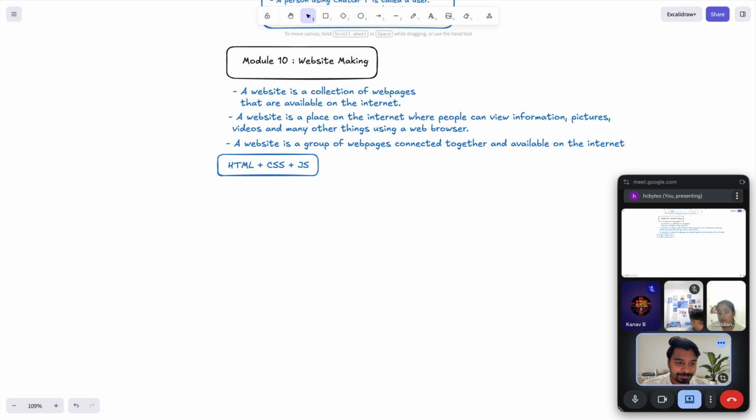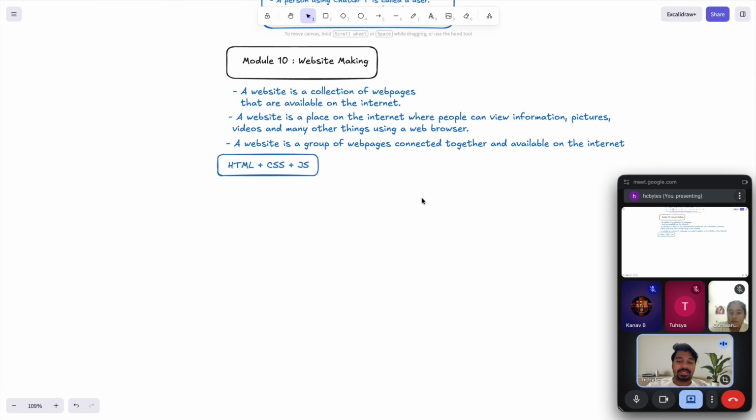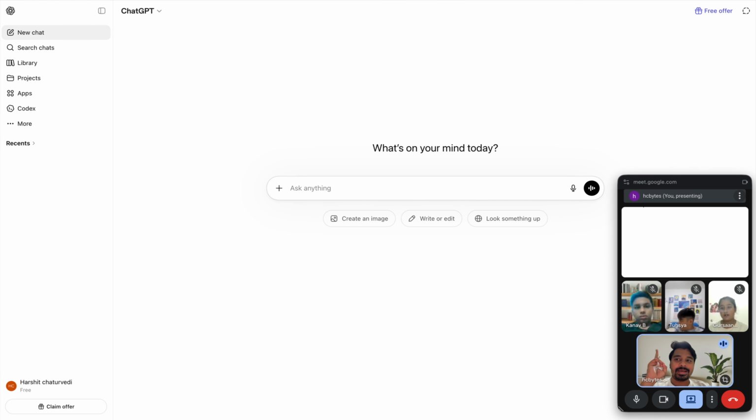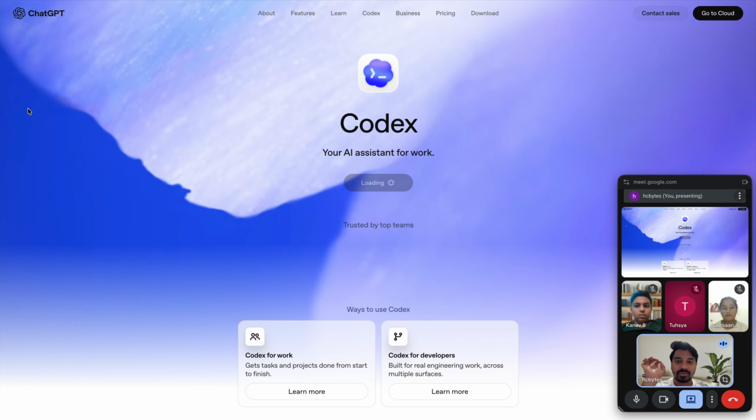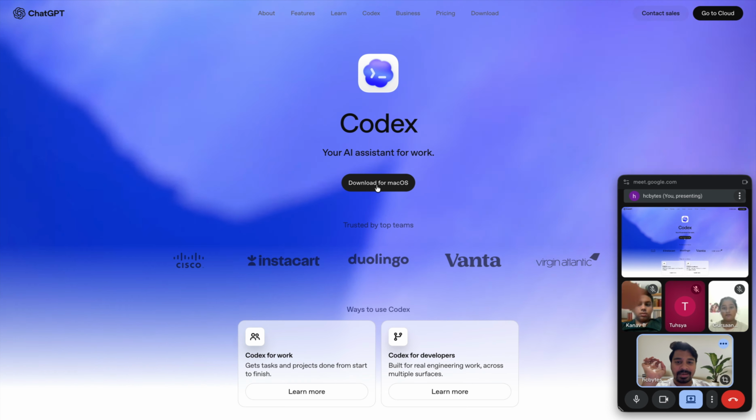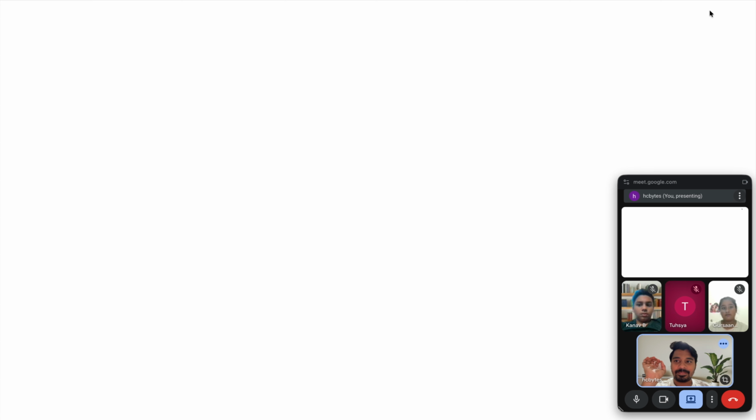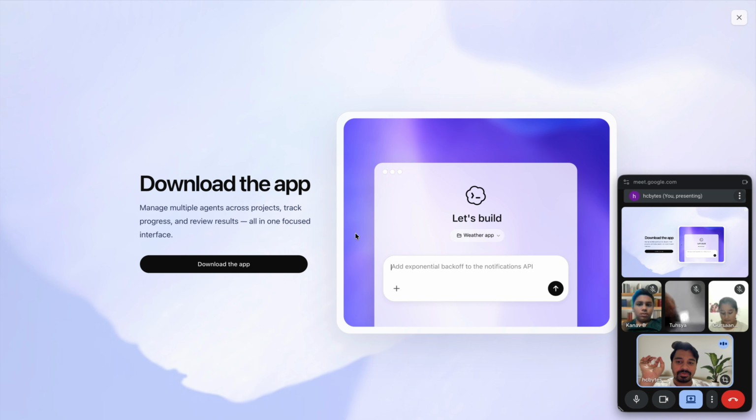But what happened when AI came into existence? I can create a website with zero knowledge of HTML, CSS and JavaScript. What do I have to do? Here are two websites. First, you are already aware of ChatGPT. You can create a website here also. If I click Codex, it says download for Mac OS or go to cloud. I can just click on go to cloud, and it says let's build something. This is the first thing.